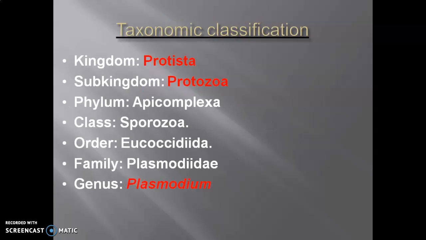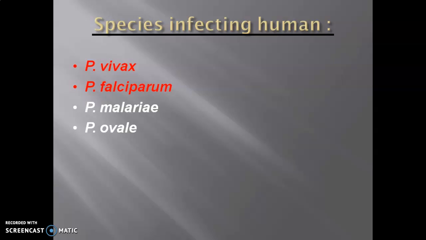About classification, this was discussed by us earlier. We have already discussed the 4 species of Plasmodium. These are vivax, which is a very common species; Plasmodium falciparum, which is a disastrous one because it causes maximum deaths each year, and basically it is endemic to certain zones of India and certain tropical regions; and Plasmodium malariae and ovale.